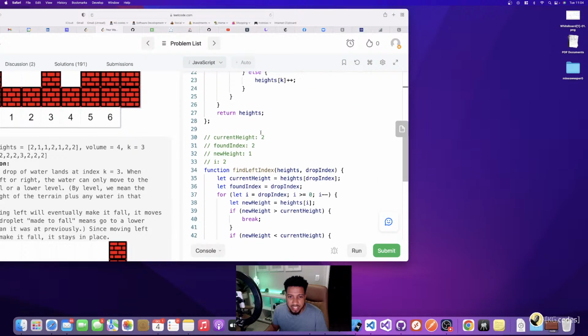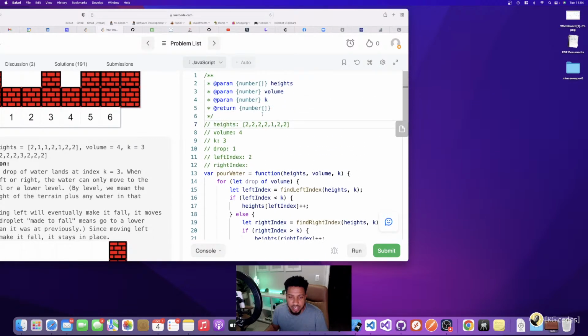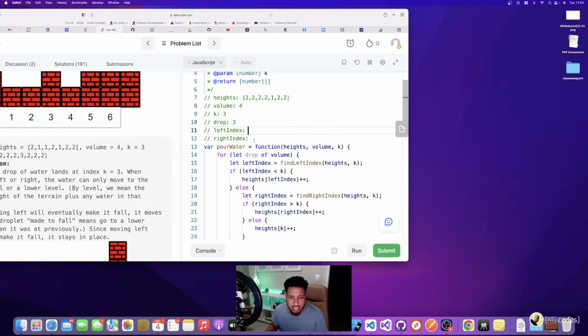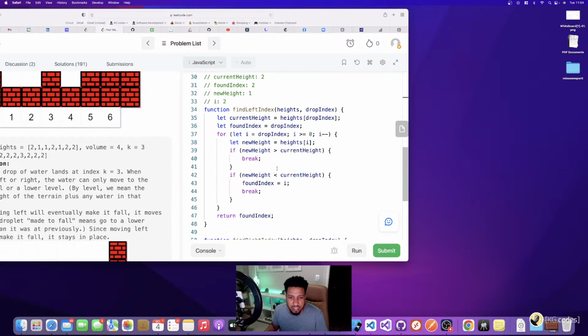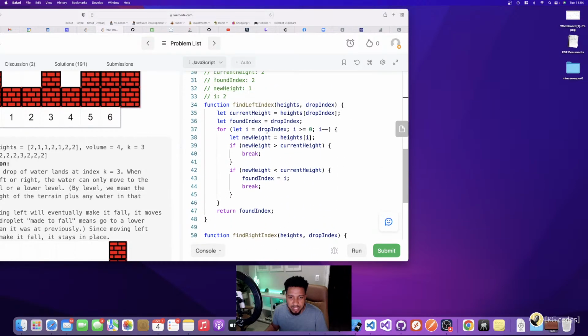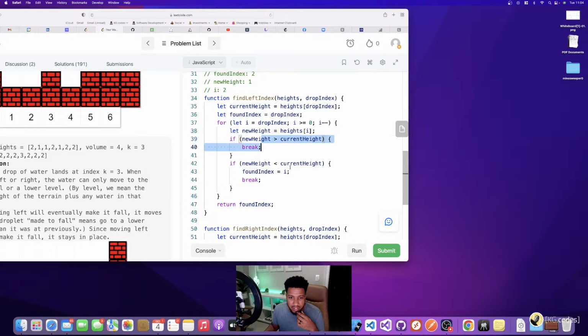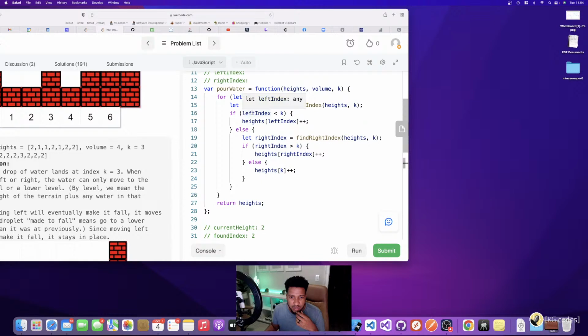And then when I come back in here again, this is where the code changes on me a little bit. Let's say I went to drop 2 and now I'm at drop 3, and left index is blank again. So I'm going to go into find left index and try to find the left one, but I'm going to see that all of these are equal to 2. All these heights are the same as I go backwards, so I'm not going to hit any of these. I'm going to return the same index that I came in with. Then it's going to say, is left index lower than k? No, because it's equal to. So I'm going to go into my if case and go right.